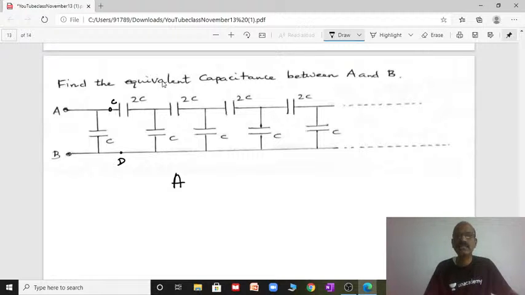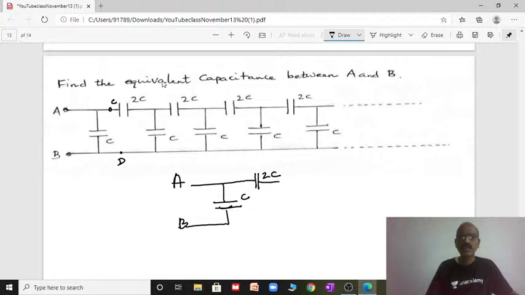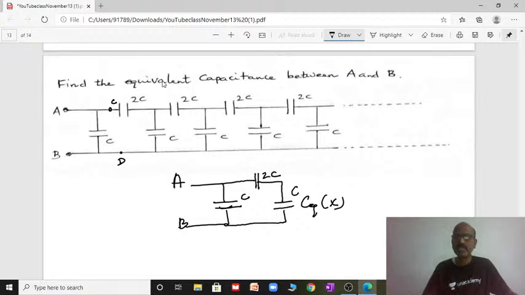From A, this is the middle, only one capacitor, and this is B, and here it is repeating again, so 2C. Then this equivalent capacitance, C equivalent, you take it as X. Close it, that's it. Since 2C and C are repeating again, close it now. See 2C and C, or X you can say. This equivalent capacitance I can say X. 2C and X are in series.